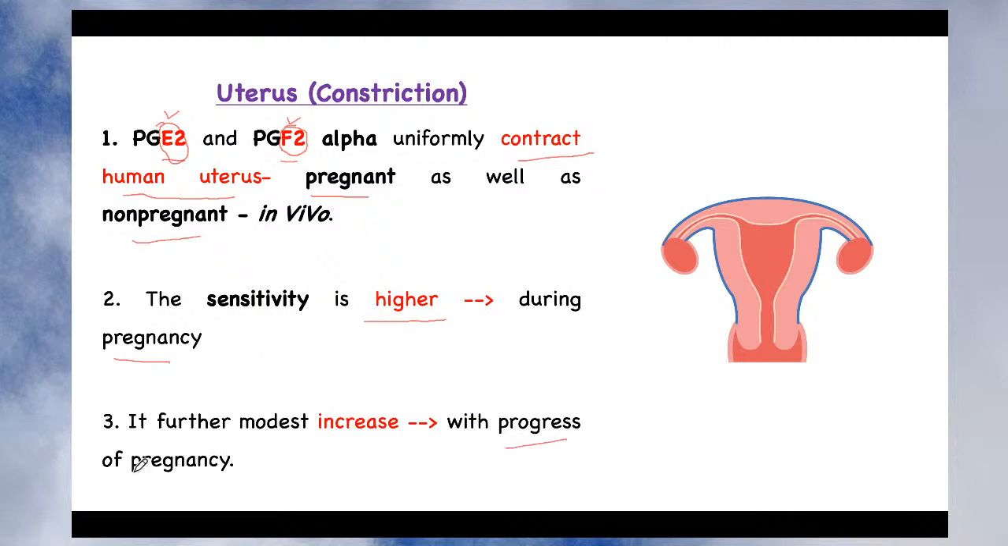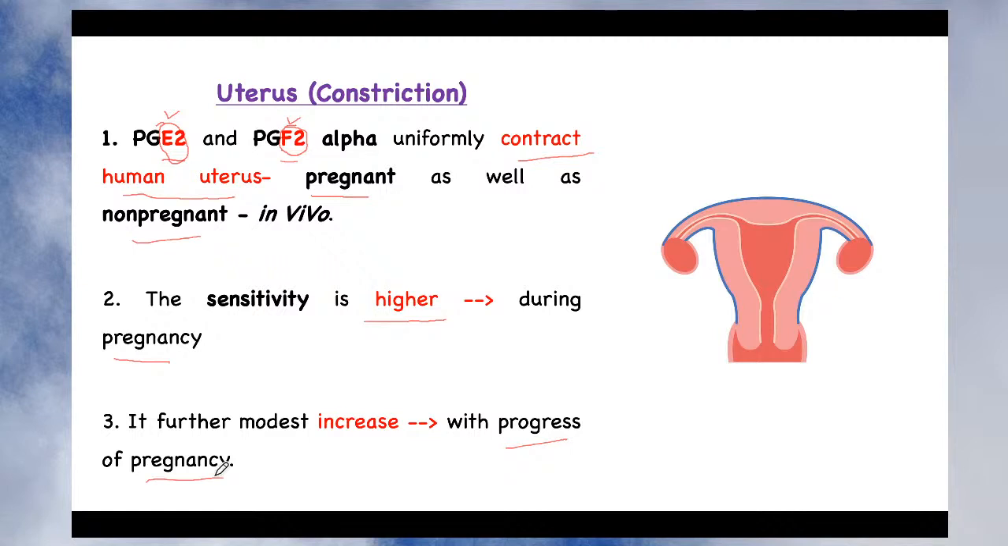It means as pregnancy progresses from the 3rd month to the 6th month, and from 6 months towards the final trimester, that is the 9th month, the sensitivity keeps on modestly increasing. So it keeps on increasing the sensitivity to this prostaglandin during the pregnancy.